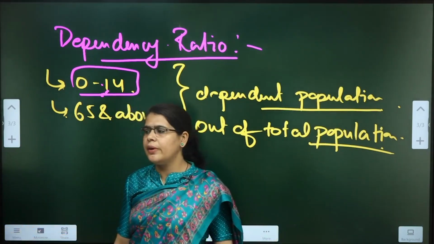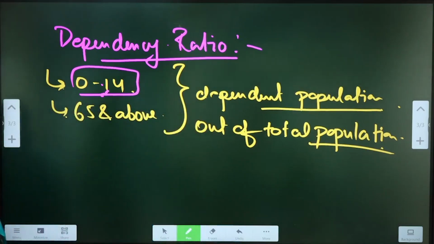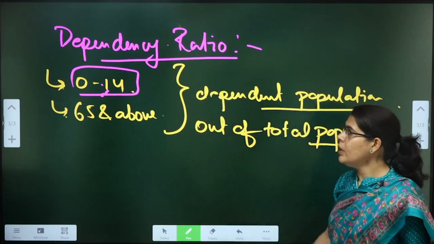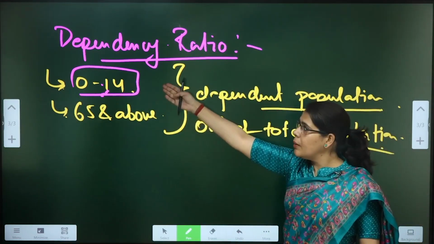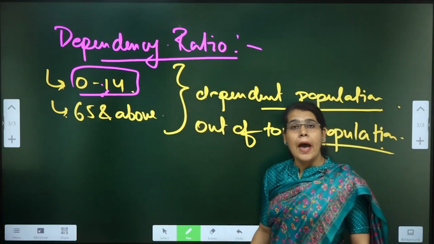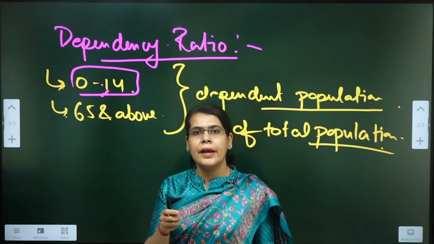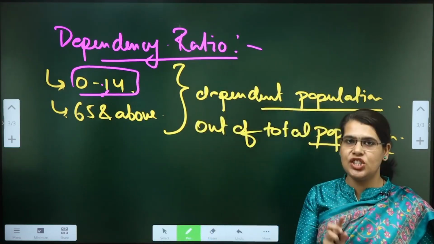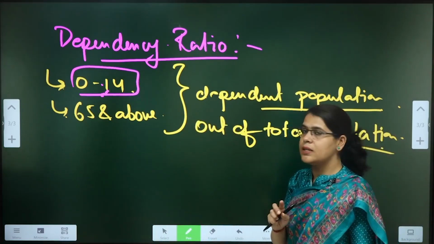So write down the first point. The dependency ratio indicates the population between 0 to 14 and 65 years and above as a composition of the total population. Now write down the second point.